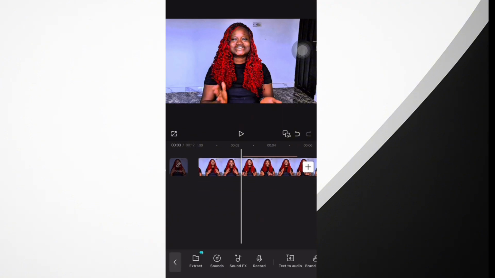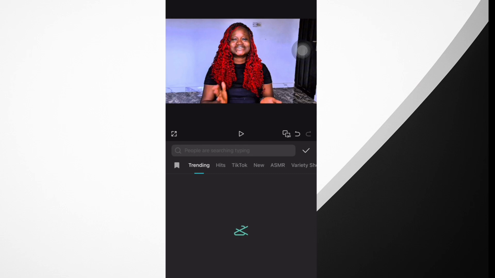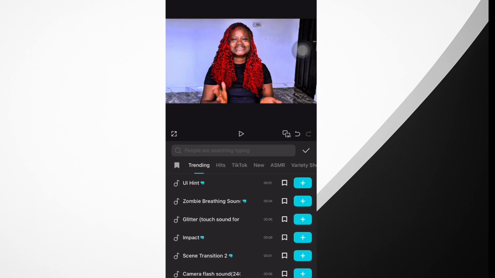Allow it to load. Then we have extra sound effects, so you click on sound effects. Now we want to add sound. We have so many options there. We have record, text to audio. Click on sound effects. Sound effects will take us to this place that we are.